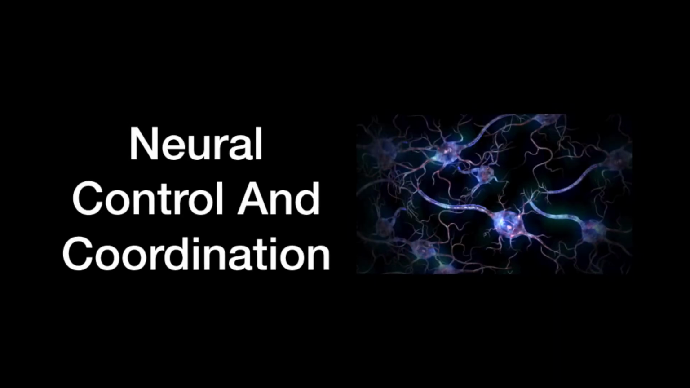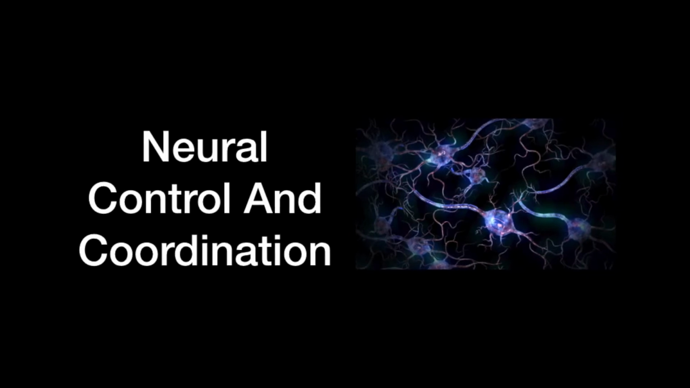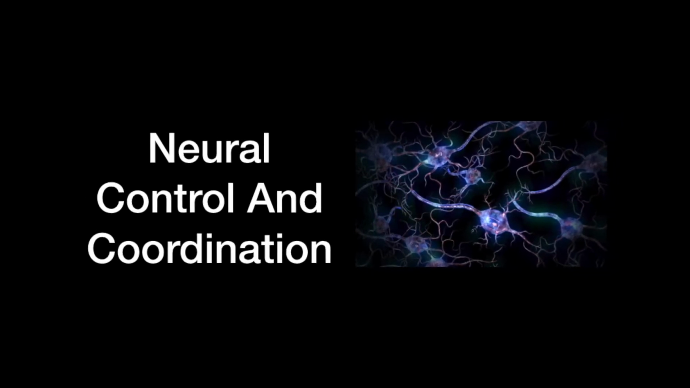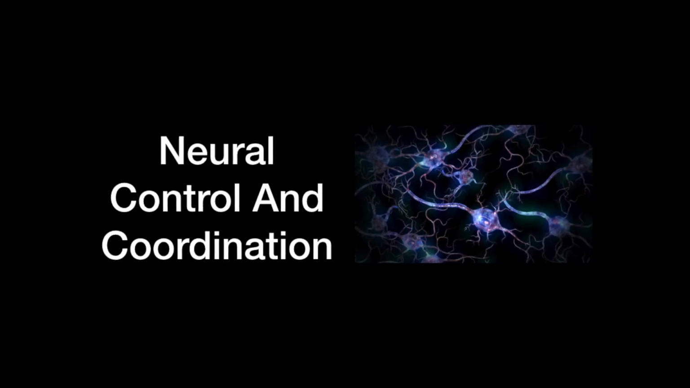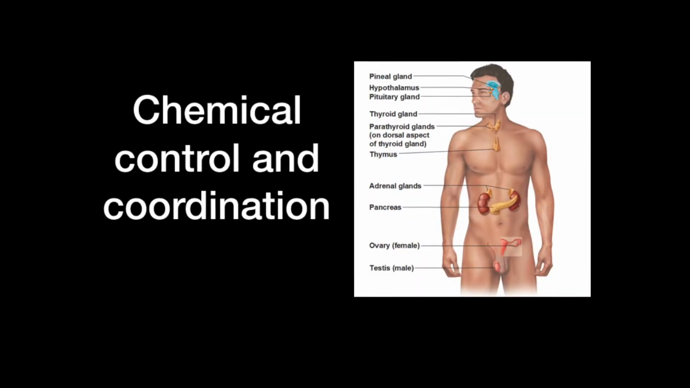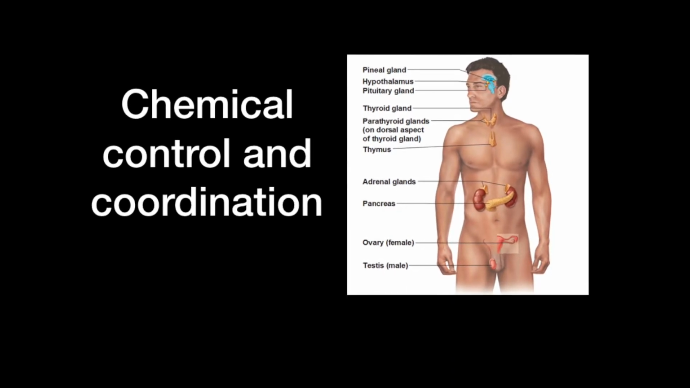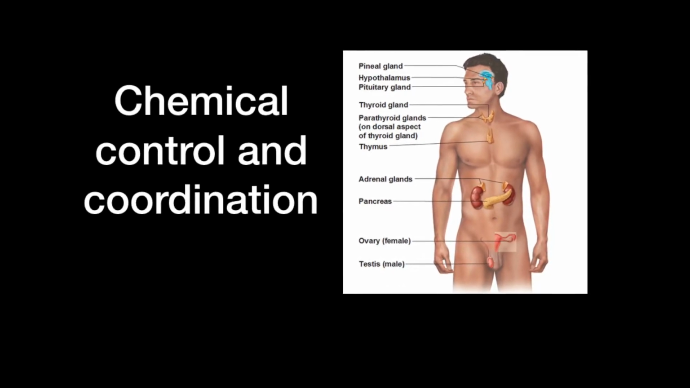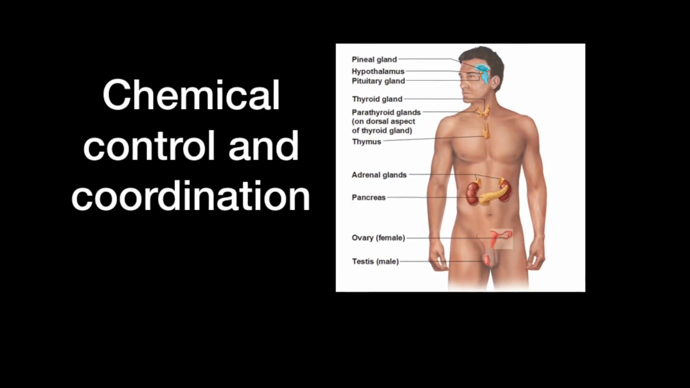The sixth chapter is probably the most important chapter of this unit, which is neural control and coordination. This chapter deals with the organization of our nervous system and how it controls other organ systems and helps them to coordinate with one another. The seventh and the last chapter of this unit is chemical control and coordination. This chapter teaches us about various endocrine glands, their secretions, and the effects produced in our body by their secretions.